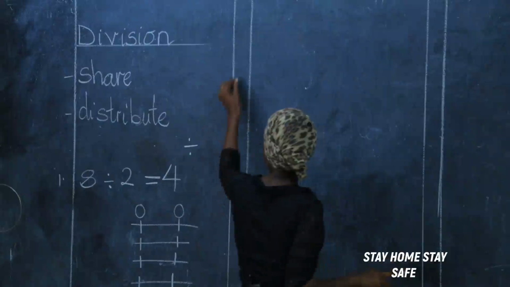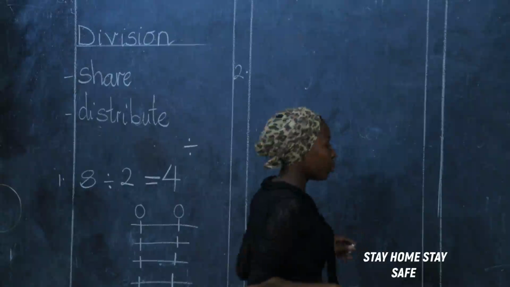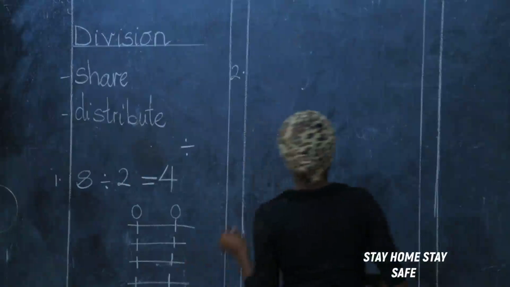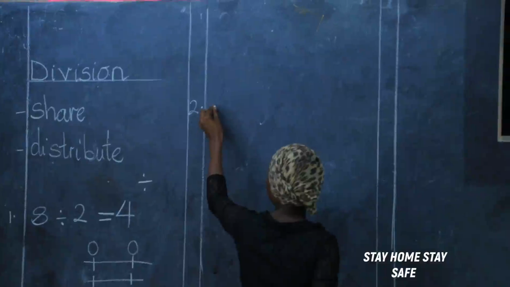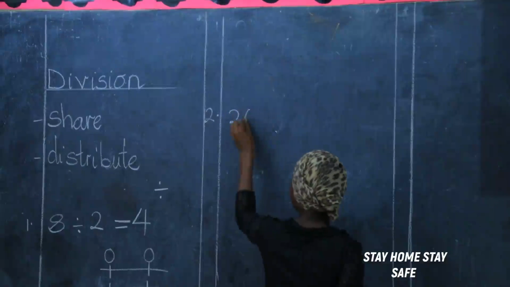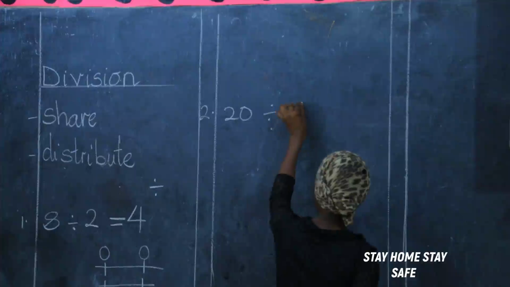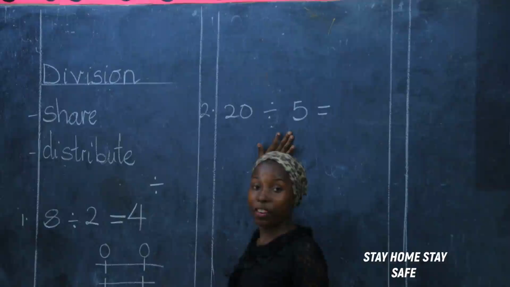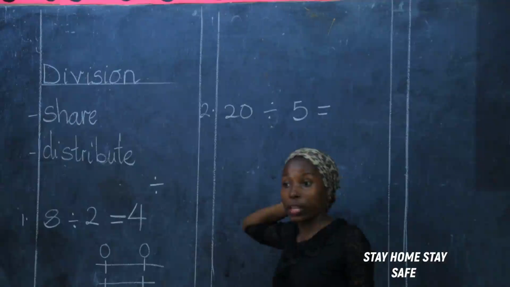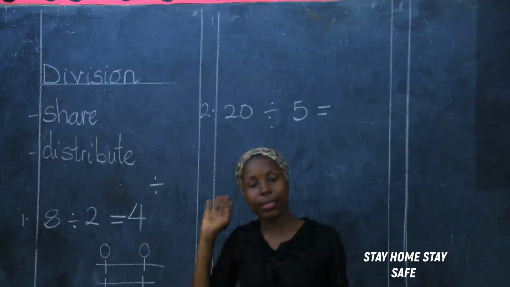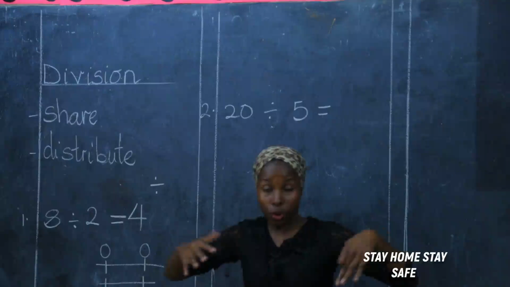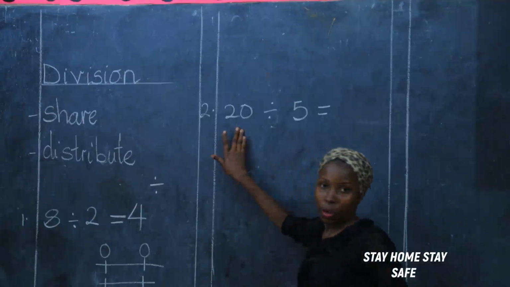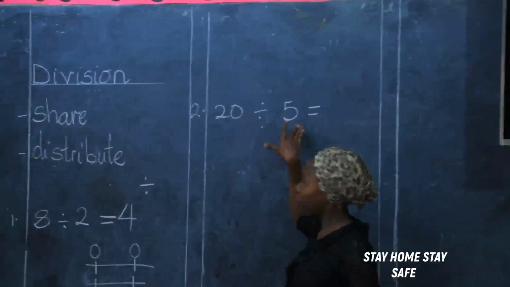Let's look at example number 2. I have 20 divided by 5 equals. We said the number after the operation sign is the number of people who are supposed to get the shares, and the bigger number, normally before the operation sign, is the number of objects I'm supposed to give out. All right? So 20 divided by 5.